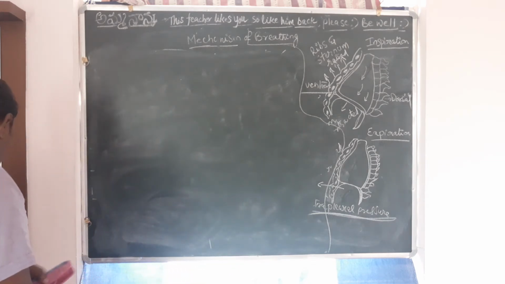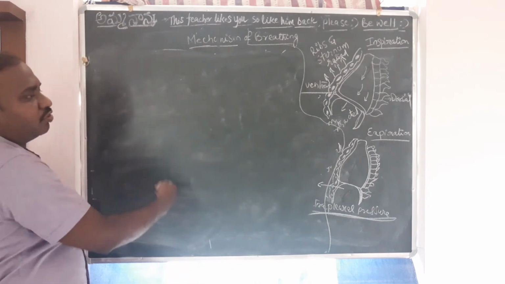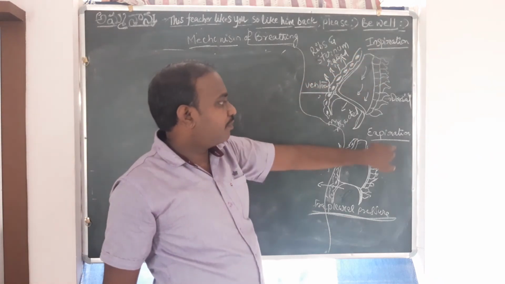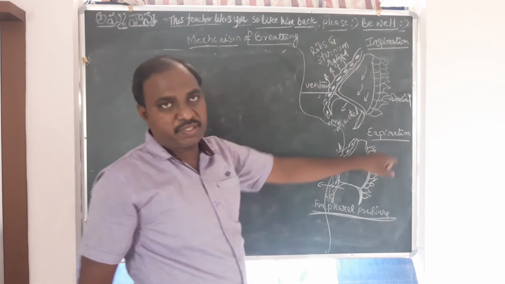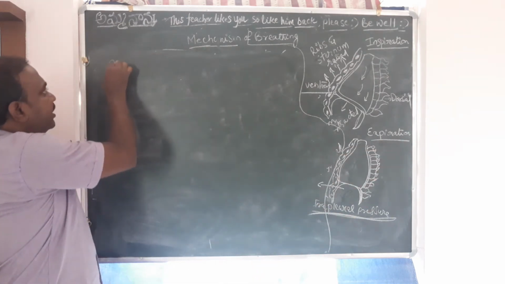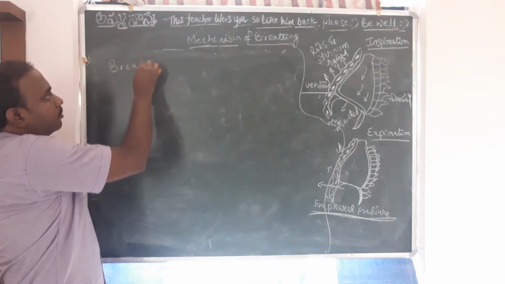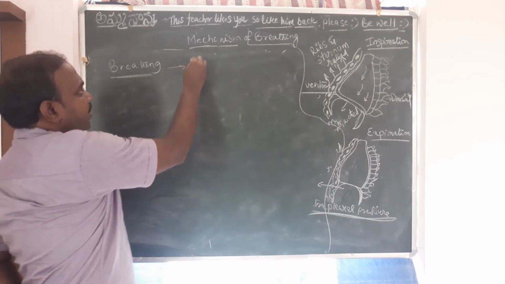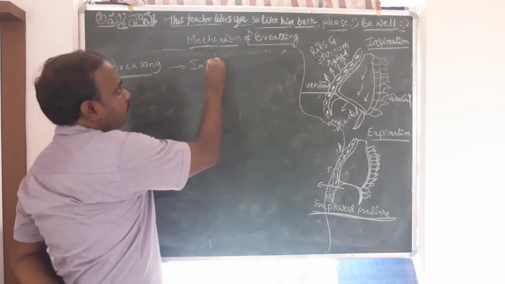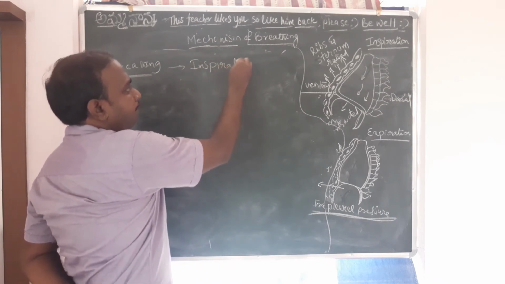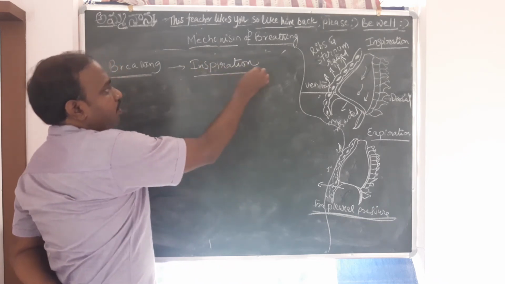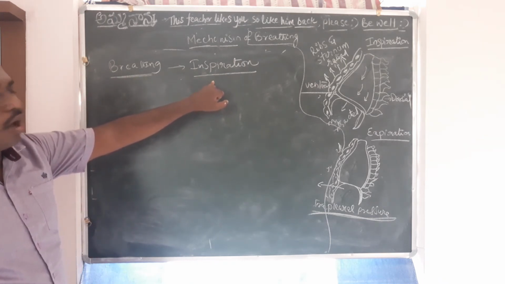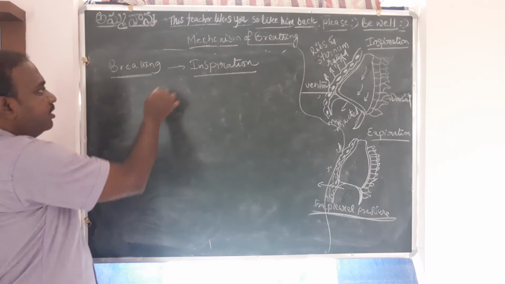Now, which process happens first in breathing, inspiration or expiration? The first step is inspiration, then expiration will come. So how is inspiration happening?